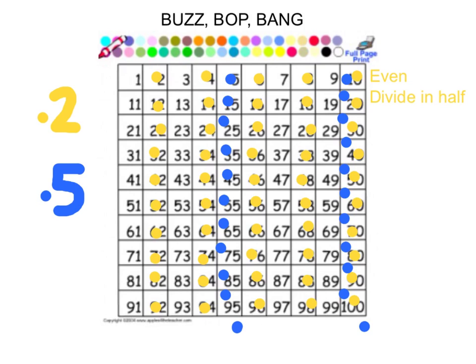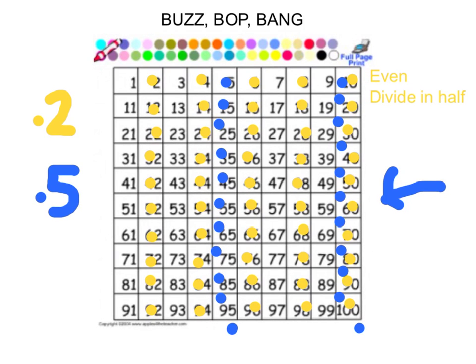We could also see that some of them were multiples of 2 and 5. All the ones that end with 0 could be a multiple of 2 and a multiple of 5. All the ones that end in 5 are odd numbers, which means that they're not even. They can't be divided equally in half. But some of the ones that are multiples of both can be. So that's the information we needed before we could start playing our game.